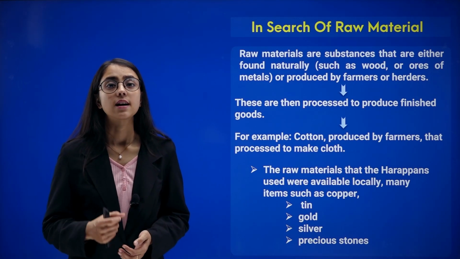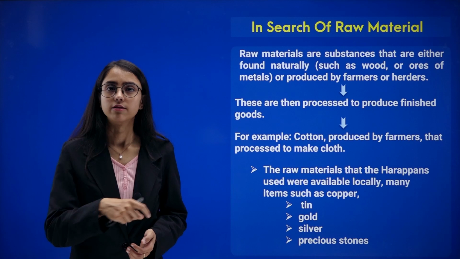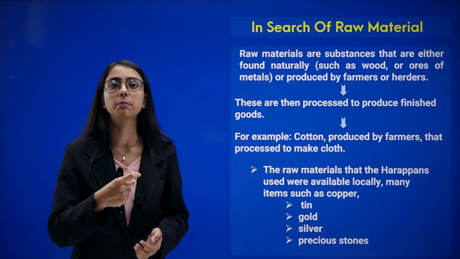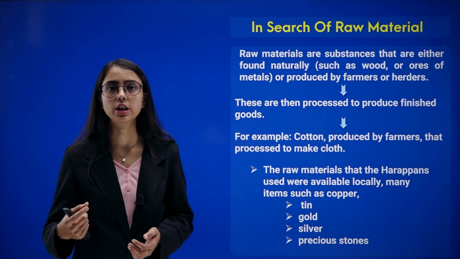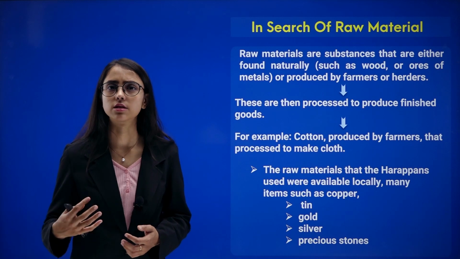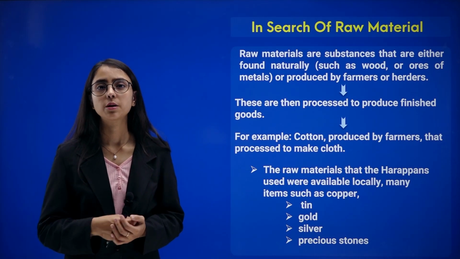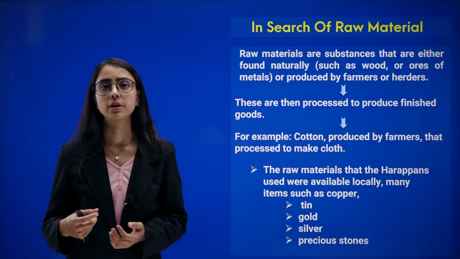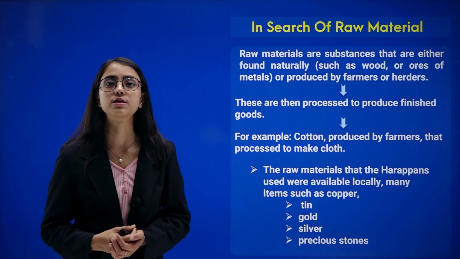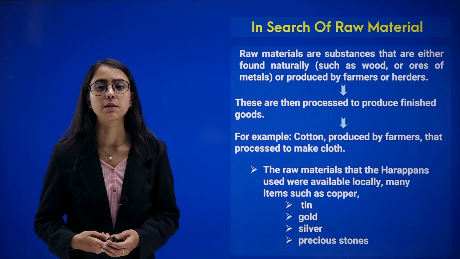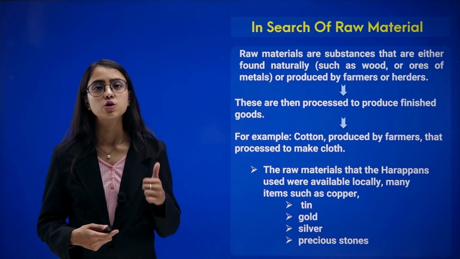Raw materials are substances that are either found naturally or are made by men artificially, produced by farmers and herders. Raw materials are the substances which are provided by nature or are man-made, which are used to produce finished goods and commodities. For example, cotton, produced by farmers.